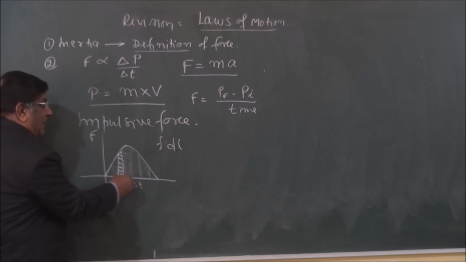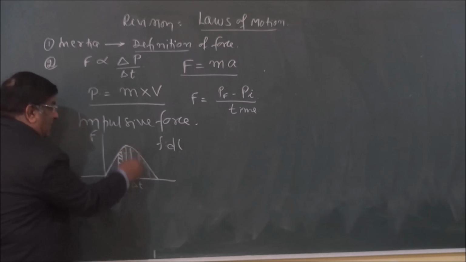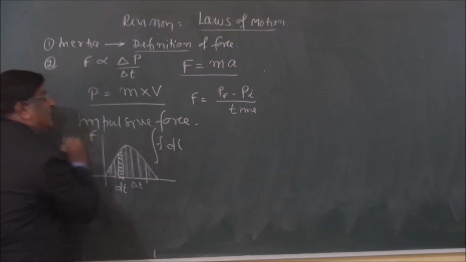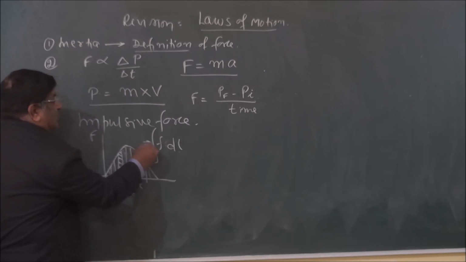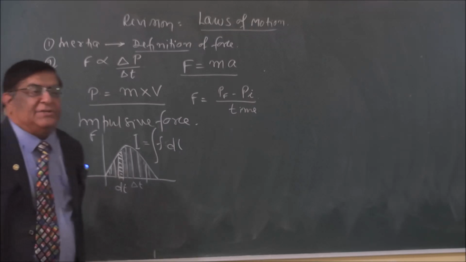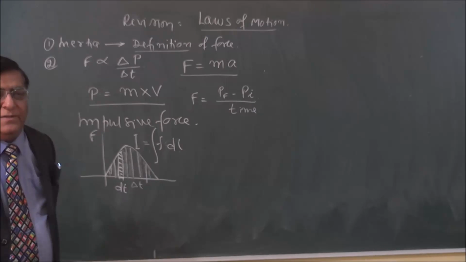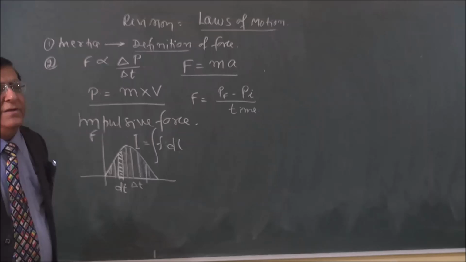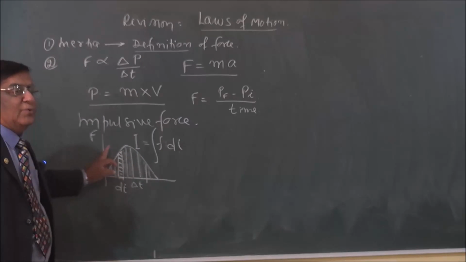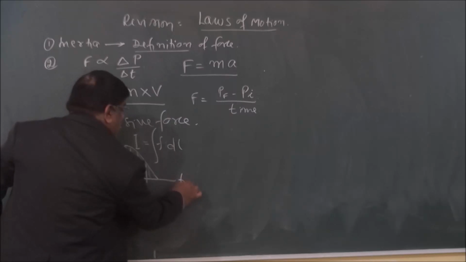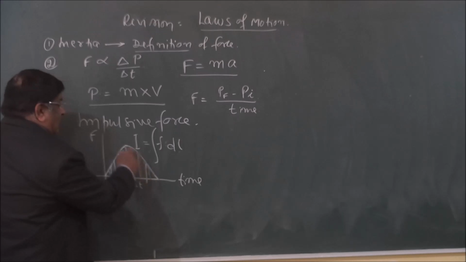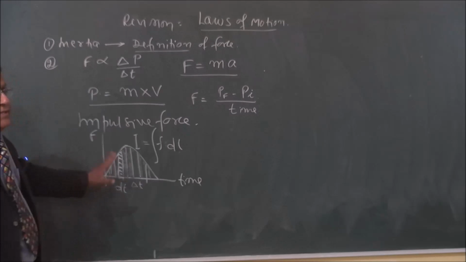Force multiplied by dt, and for this, integrate all of them. And this becomes the impulse. So impulse is the integration of F dt. Graphically, the area under the force-time graph is impulse.